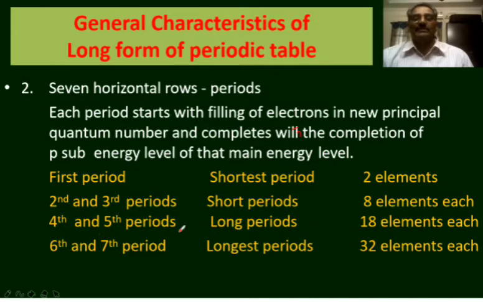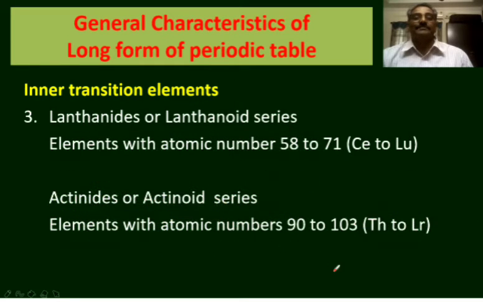The fourth and fifth periods are known as long periods. Each of them contains 18 elements. And the sixth and seventh periods are said to be the longest periods. Each of them contains 32 elements right now. The inner transition elements, the lanthanides or lanthanoids and actinides or actinoids, are known as inner transition elements.